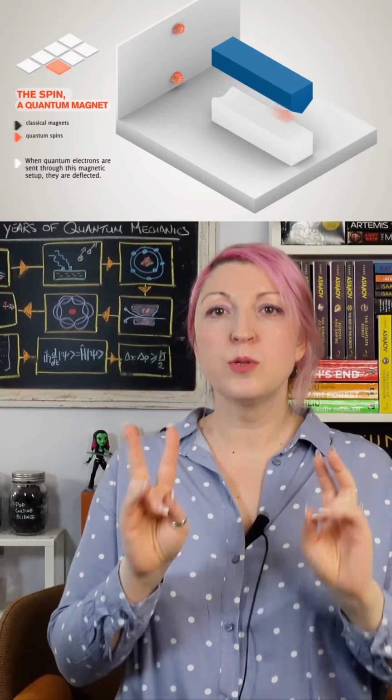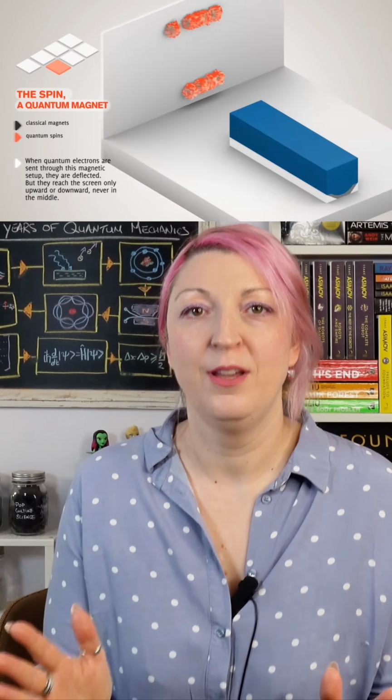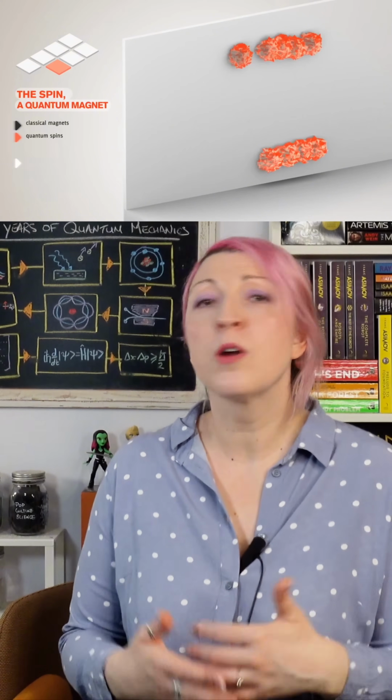What they actually got was exactly 2 spots. The beam split cleanly in half. This made no sense with what they knew about orbital motion. Even if angular momentum was quantized, they should have seen more than 2 values. Now, it took 5 years to figure out what they discovered, and they discovered electron spin.